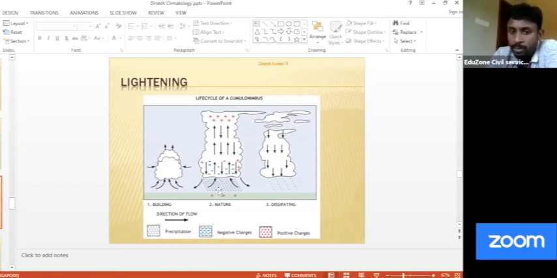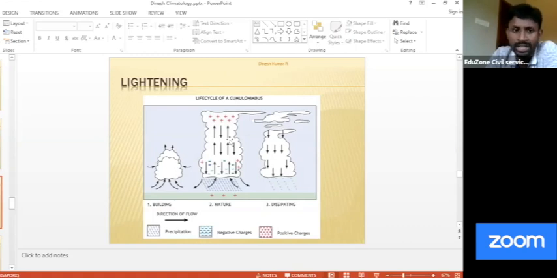So please remember, lightning is a result of development of different types of charges in the clouds. If the charges are developed within the cloud, it results into very high level lightning and thunders. And if a charge is developed or interacting between the lower part of cloud and the ground, that results into very dangerous type of lightning and thunders. So that's all you have to remember, different types of development of charges. That is the answer. So you can just remember it from this slide.